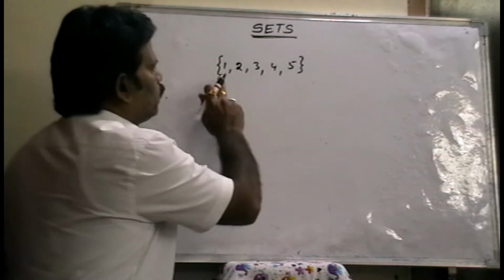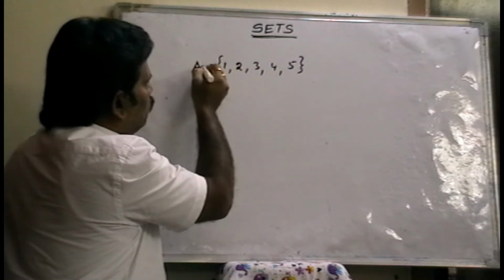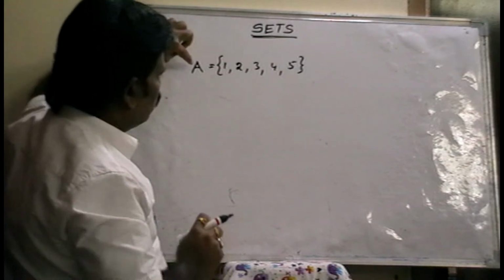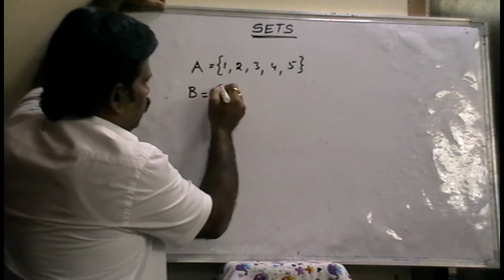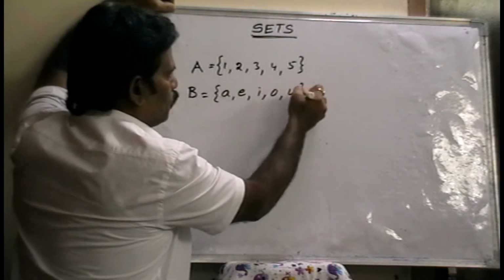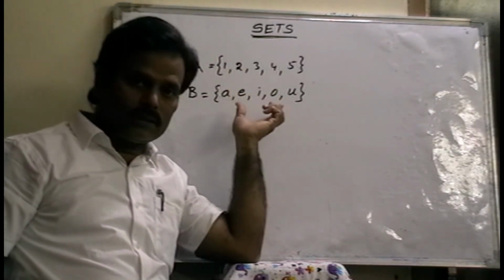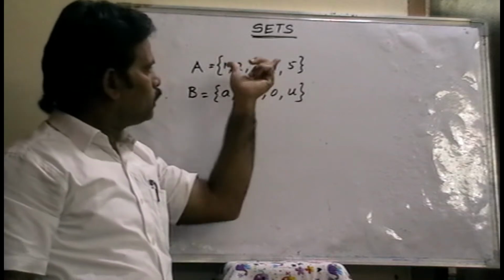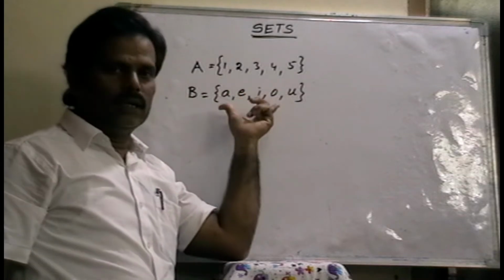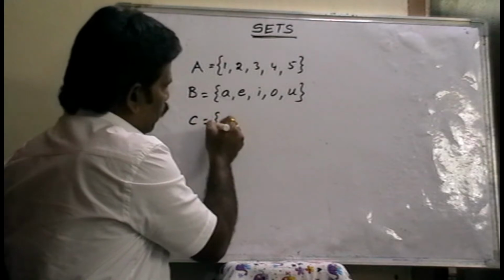Okay. And every set is indicated by a capital letter, that is the name of the set. The name of the set is indicated by capital letters, capital A, capital B. Here set A is a, e, i, o, u, so it is also a set. In this set, what are the elements? Only vowels of the English alphabet. These are natural numbers, the first 5 natural numbers. But B is a set of only English vowels in the English alphabet. Like that, C is one of the sets.